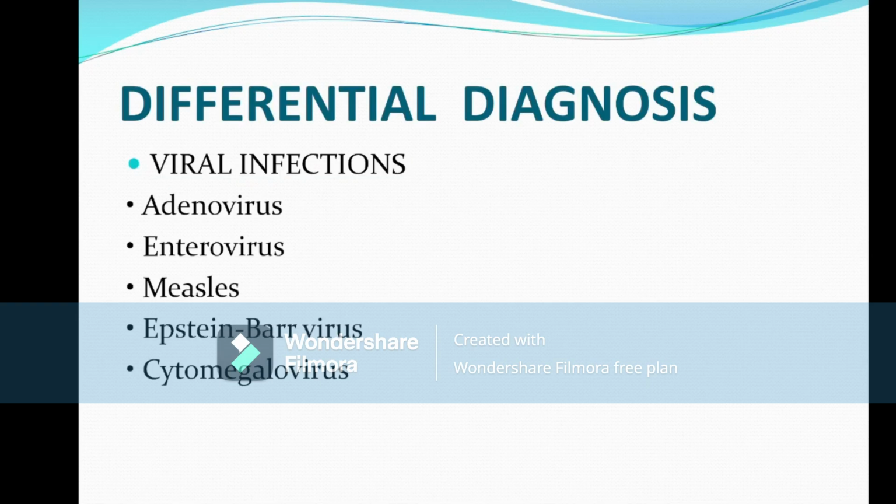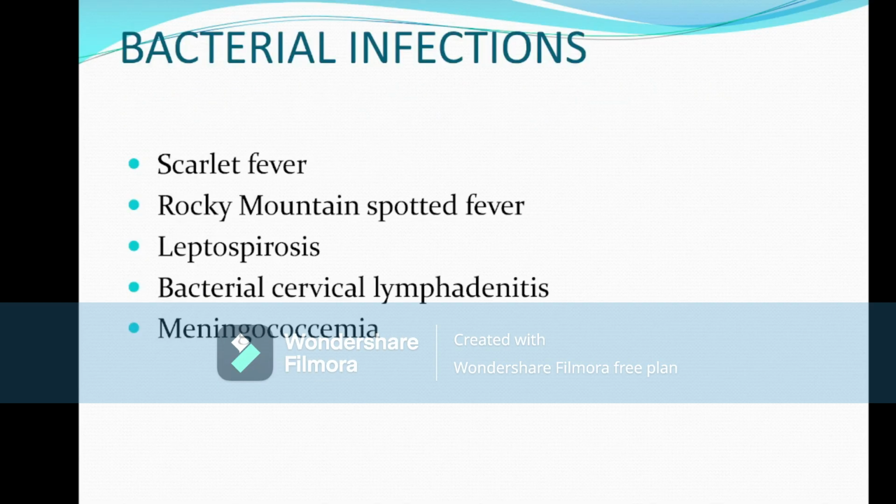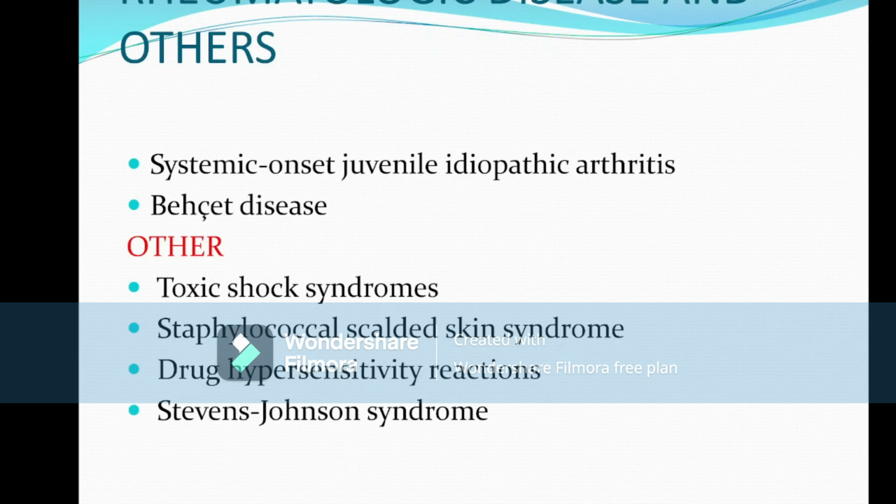Now, what are the differential diagnoses? The most common differential diagnosis of Kawasaki disease is viral infections like adenovirus infection, enterovirus infection, measles, Epstein-Barr virus, or cytomegalovirus, or some bacterial infection, that means Rocky Mountain spotted fever or scarlet fever, or the child may be suffering from meningococcemia, or a rheumatic disease like systemic onset JIA, or toxic shock syndrome, or staphylococcal scalded skin syndrome, or Stevens-Johnson syndrome. So these are the differential diagnoses.